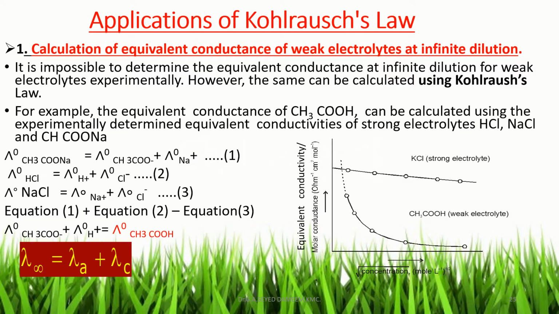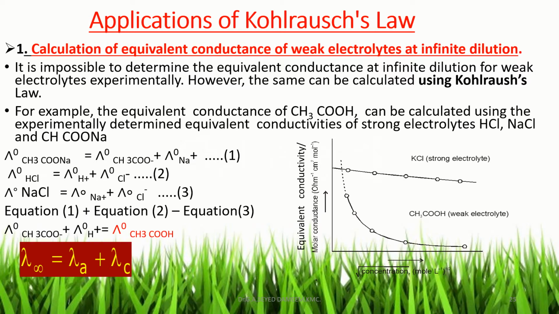According to Kohlrausch's law, in the case of sodium acetate, lambda 0 CH3COONa is equal to lambda 0 CH3COO minus plus lambda 0 Na plus. In the case of HCl, the equation becomes lambda 0 HCl is equal to lambda 0 H plus plus lambda 0 Cl minus. And in the case of NaCl, lambda 0 NaCl is equal to lambda 0 Na plus plus lambda 0 Cl minus.